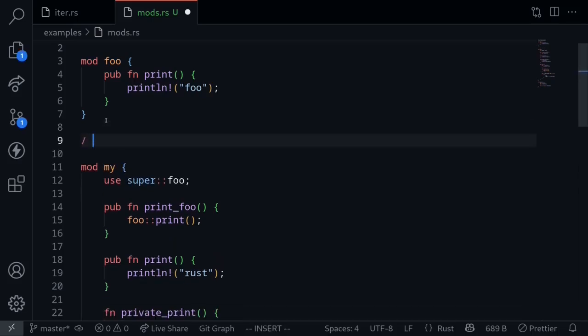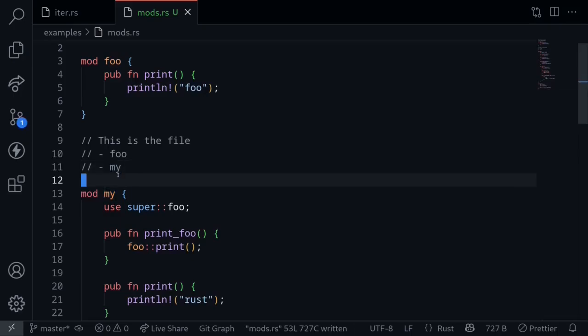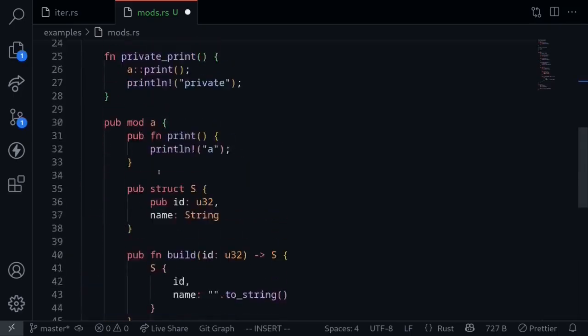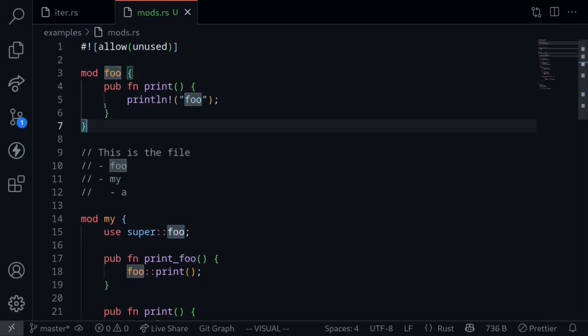To visualize this, let's say that this is the file. In this file, we have two modules, foo and my. And inside my, we have module A. To access the foo module inside the my module, we need to go one above so that the context will be inside this file. At this level, Rust can recognize that there's a foo module. So that is what super means. It means to look for the module one above the current module. So we go one above, and from one above, we can see that there's a foo module. So Rust knows that this foo module refers to this foo module.